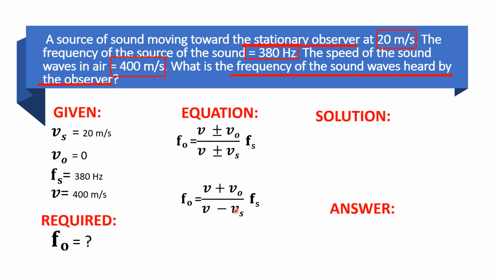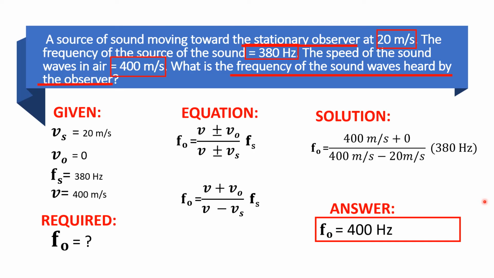So, we can now substitute this given to the problem. So, let's put it on the problem. So, this is the value of the speed of the sound, 400 meter per second, plus 0 since ang ating observer is 0, ang speed. 400 meter per second, again, that is the speed of the sound, minus the speed of the source, which is 20 meter per second, multiplied by 380 hertz. So, solving this problem will give us the answer. The frequency heard by the observer is equal to 400 Hz.